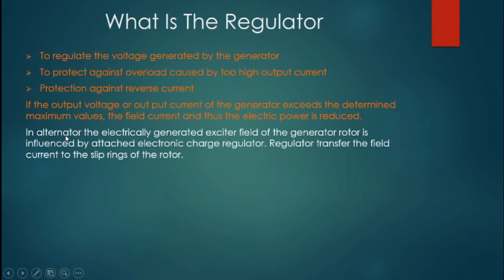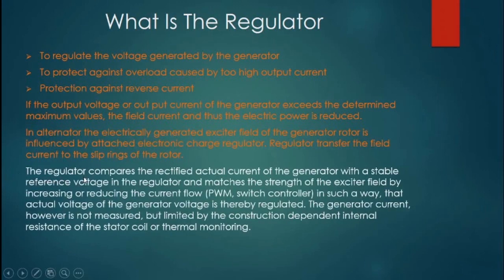Second, in the alternator, the electrically arranged exciter field of the generator rotor is influenced by the attached electronic charge regulator. The regulator transfers the field current to the slip rings of the rotor. And third, the regulator compares the rectified actual voltage of the generator with the stable reference voltage in the regulator and matches the strength of the exciter field by increasing or reducing current flow.